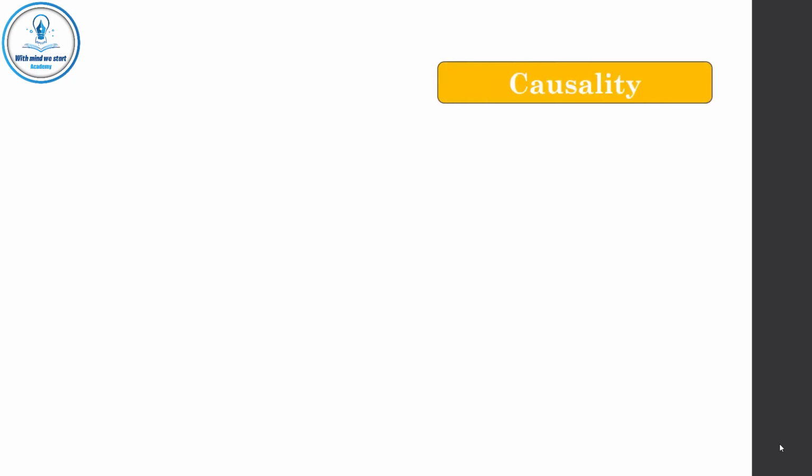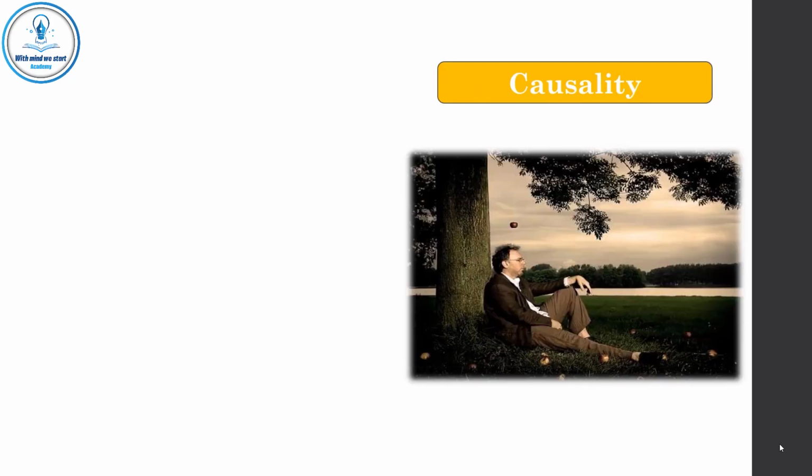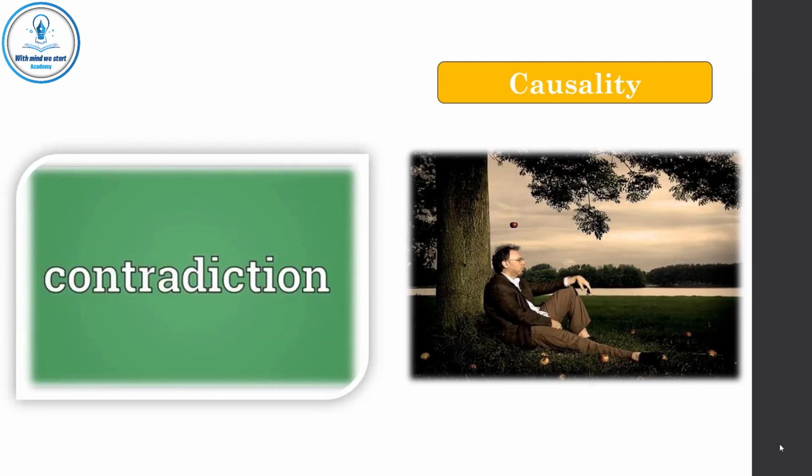Some people may try to deny the law of causality. This law says that every change has a cause. By change here we mean something that needs a cause. So this law says that everything that needs a cause needs a cause. This is very clear and axiomatic. If someone denies this, this means he's saying that everything that needs a cause doesn't need a cause. This is a contradiction.